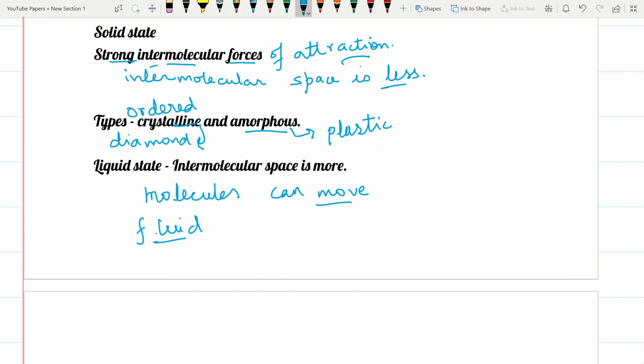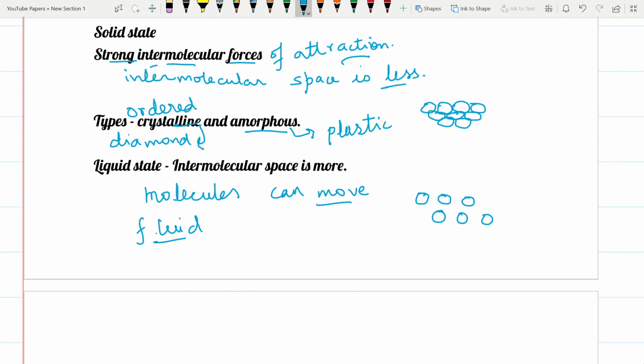So in solids, if we go back a little and show the arrangement of the molecules like this, with very less intermolecular space, we can find that the gaps are very less. In the case of the liquid state, we find that the gaps will be more. And because of this gap, it is possible for the molecules to move from one place to another. Little movement is possible, so we call them fluids.